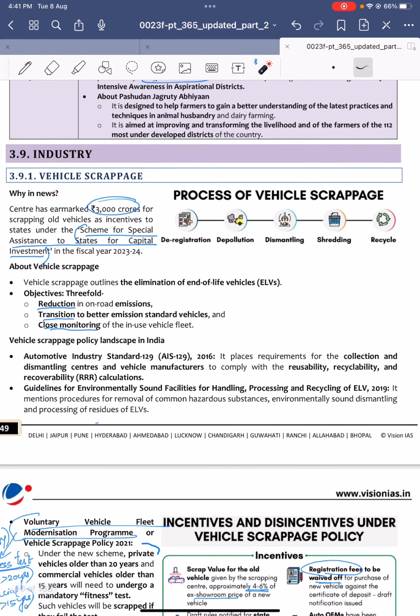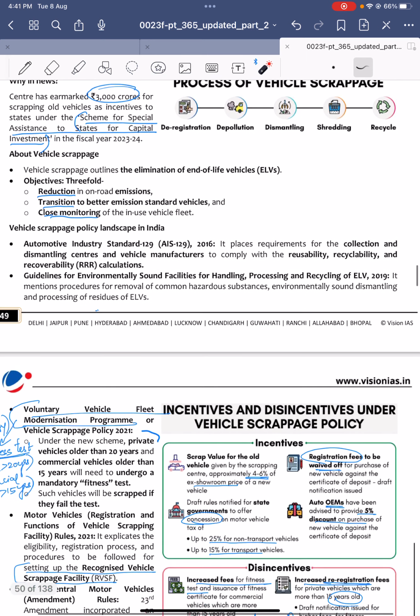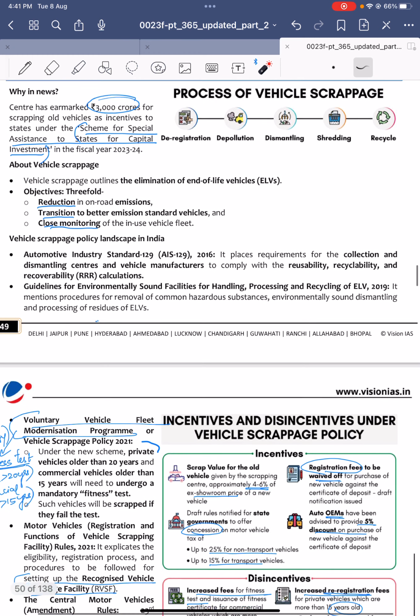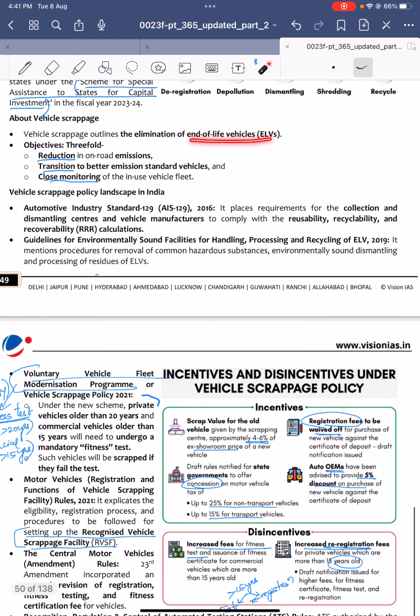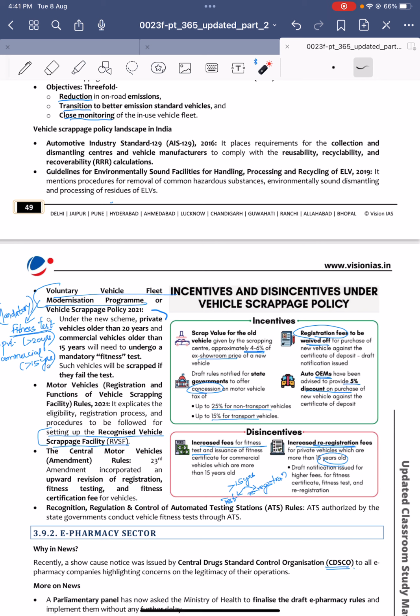Next, industry. Vehicle scrappage. Recently the Centre has allocated 3,000 crores for scrapping of old vehicles under the Scheme for Special Assistance to States for Capital Investment. So what is this vehicle scrapping policy? Under this, end-of-life vehicles are to be eliminated. Its objectives are threefold: reduction of on-road emissions, transition to better standard vehicles, and close monitoring of the in-use vehicle fleet. How do they monitor closely? Through different programs, for example the Voluntary Vehicle Fleet Modernization Program or the Vehicle Scrappage Policy of 2021.